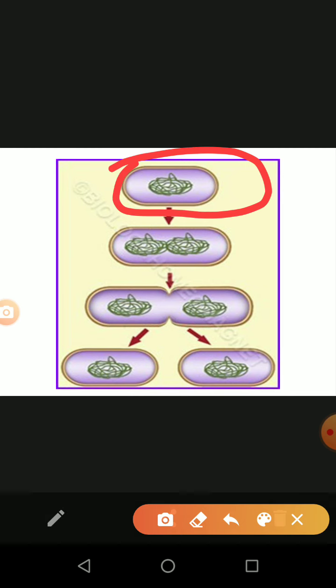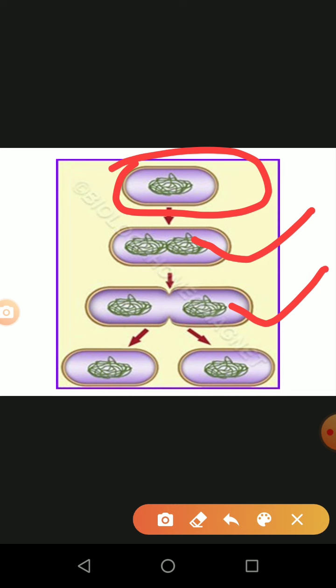So this is the parent bacteria which is going to be developed. In the second stage, due to the division of the nucleus, the nucleus divides into two daughter cells, and in the third, the nucleus and cytoplasm are divided by means of the cytokinesis process.